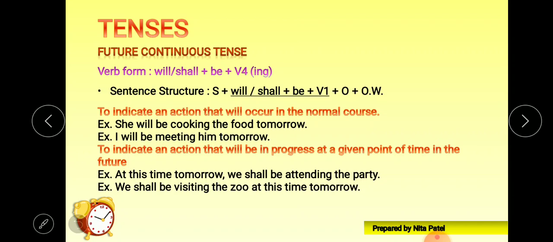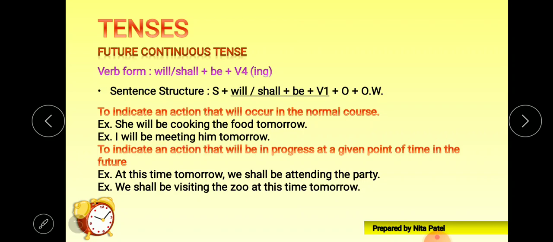Another example, I will be meeting him tomorrow. I will be meeting him tomorrow. Now again, the time period is not given. That means a perfect point of time is not given. Of course tomorrow is there, it is of course a time, but tomorrow is a very big day, na? If I say today, okay, then today when? So it's a normal course of time, not a perfect time.